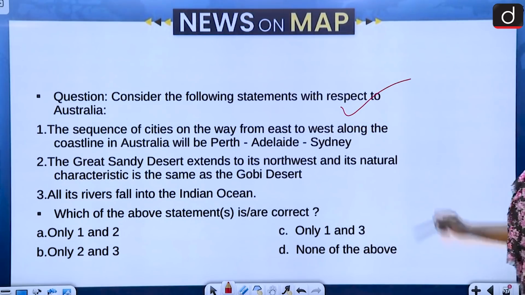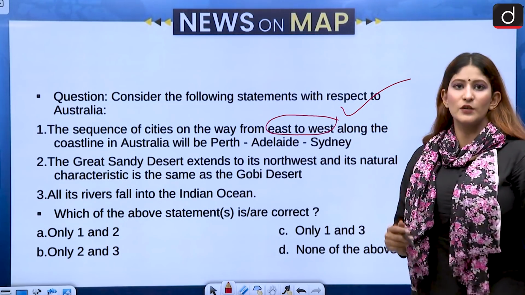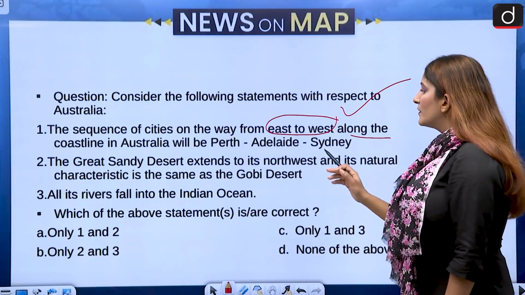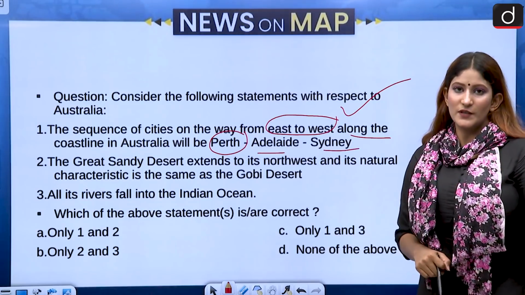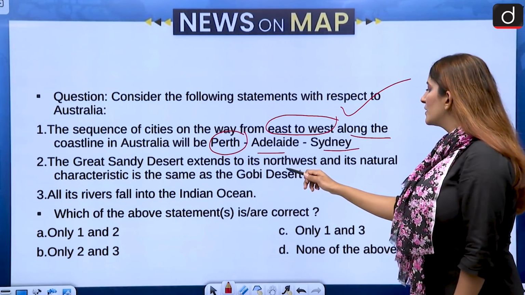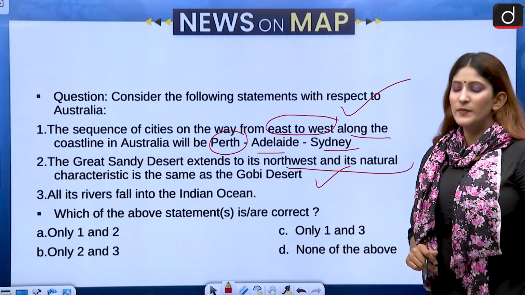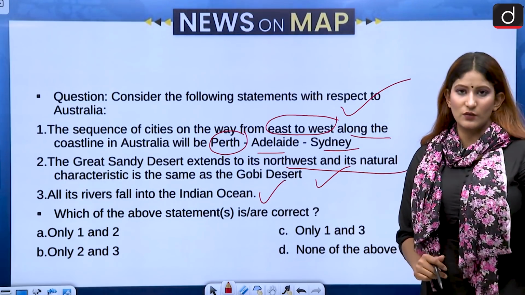Consider the following statements with respect to Australia. We have to select the sequence of cities on the way from east to west, and they should be along the coastline in Australia. First statement: Perth, then Adelaide, and then Sydney. Second: the Great Sandy Desert extends to its northwest and its natural characteristic is the same as that of the Gobi Desert, and all its rivers fall into the Indian Ocean. This is with respect to Australia.